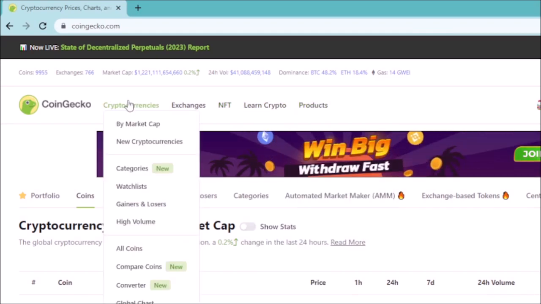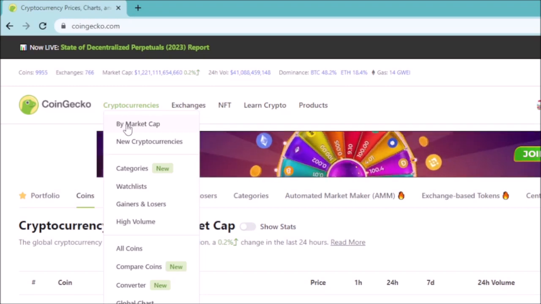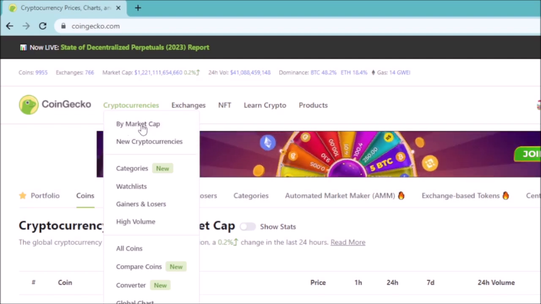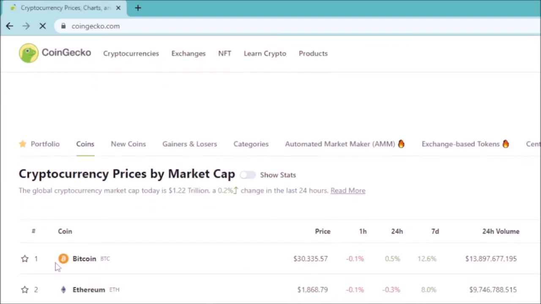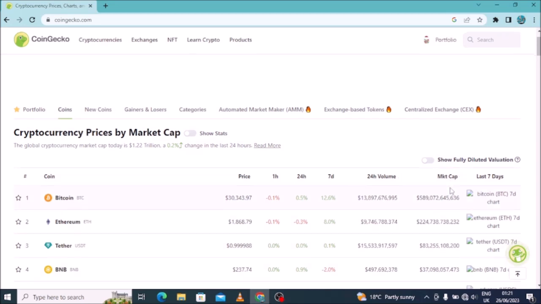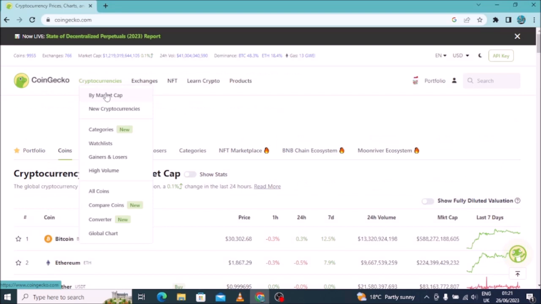So when you come on cryptocurrencies, you'll find here how cryptocurrencies or coins are arranged by market cap. When you click here, you can see how these coins are arranged or categorized according to the market cap. So you can see that it starts from BTC. You can see the price, 1 hour, 24 hours, 7 days, 24-hour volume, and the market cap. So you can see that they move according to their market caps up to the last one.